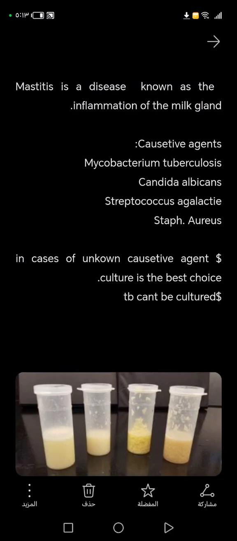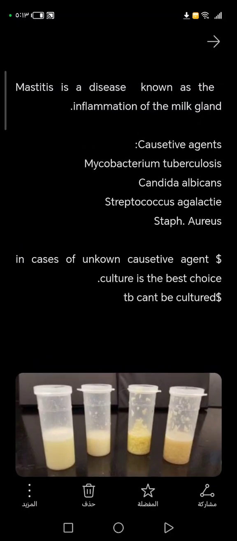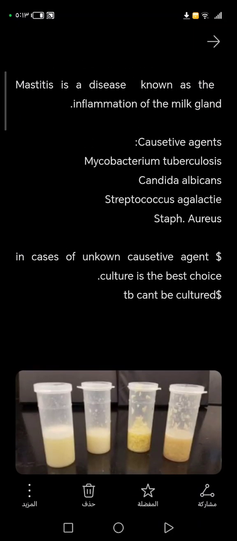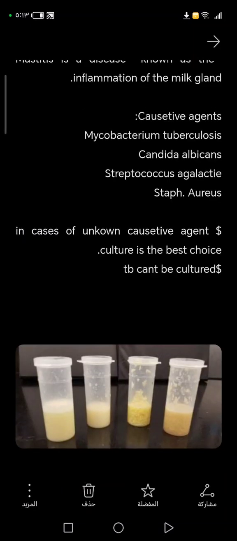Okay. We have a lot of causative agents. The causative agent may sometimes be viral, but not that common. We have, for example, cowpox. You will see, for example, lesions on the outer skin of the mammary gland, but mostly bacteria and fungi will cause the disease.